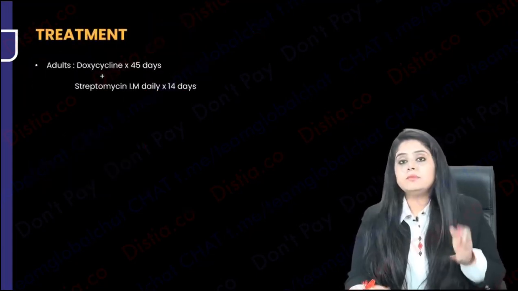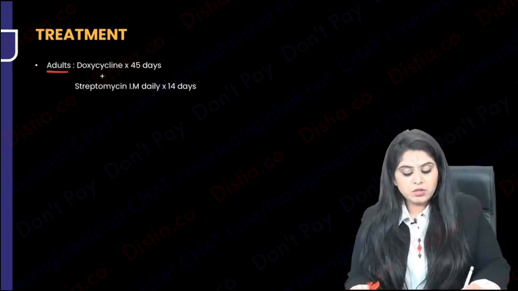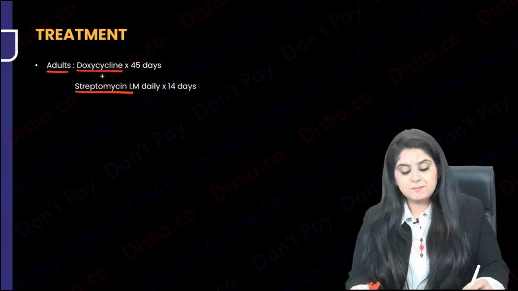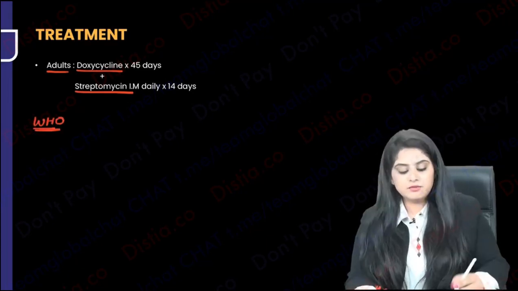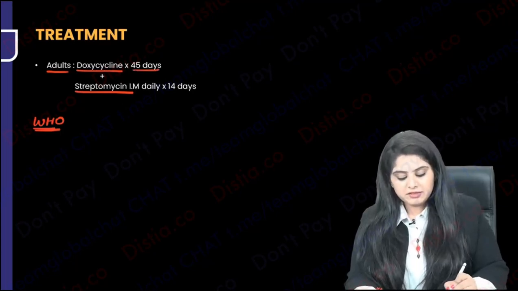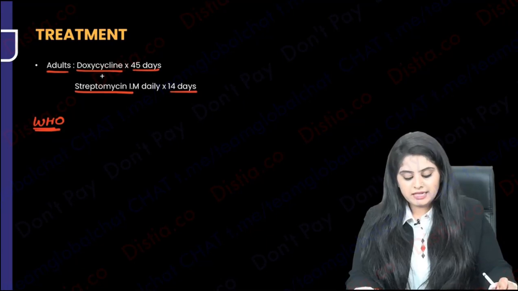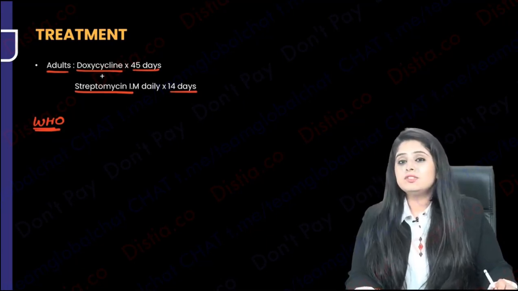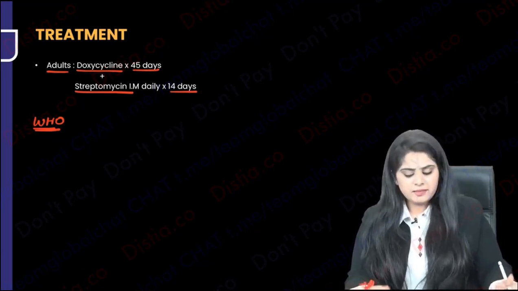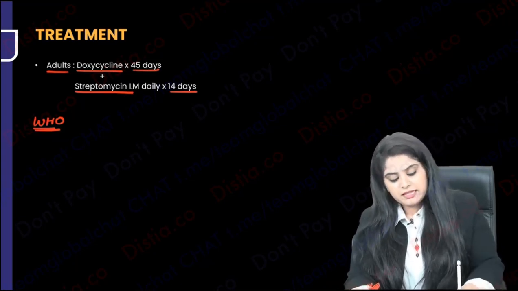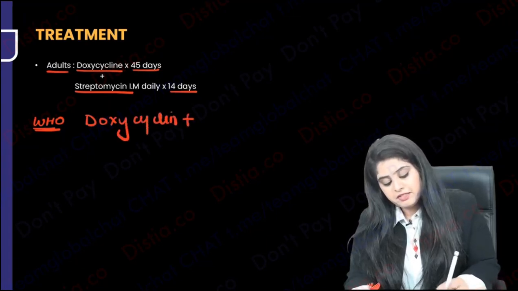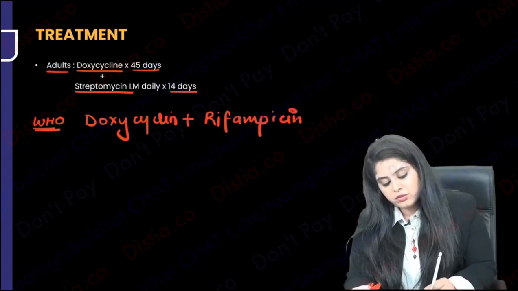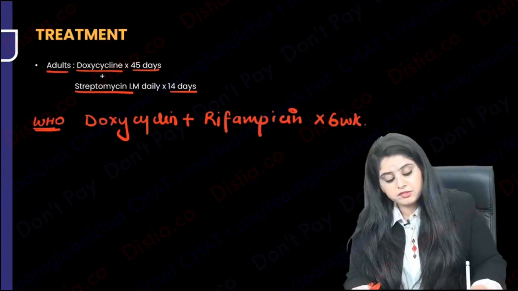Now, what is the treatment? The treatment in adults is said to be doxycycline and streptomycin IM. However, there is an alternative protocol. We have said that doxycycline for 45 days and streptomycin for 14 days IM. However, there is almost a 6 week course. But WHO has also said that there is an alternative in which you are going to use doxycycline with rifampicin for 6 weeks. That is something which WHO has told you, doxycycline with rifampicin for 6 weeks.